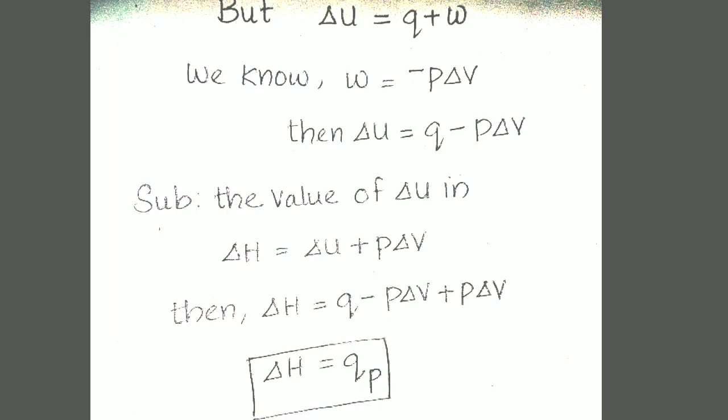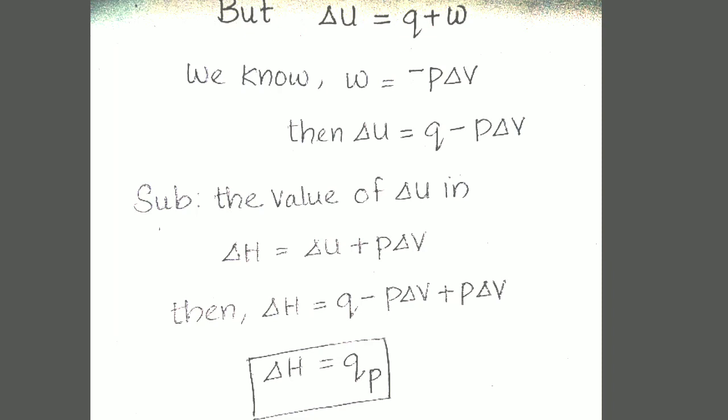But work done for an irreversible process W is equal to minus P delta V. Substitute the value of W in delta U. Then we get delta U is equal to Q minus P delta V. Substituting this value of delta U in delta H, we get delta H is equal to Q minus P delta V plus P delta V. Then minus P delta V and plus P delta V cancel. Then we get delta H is equal to QP.